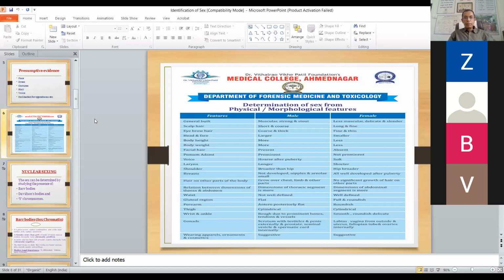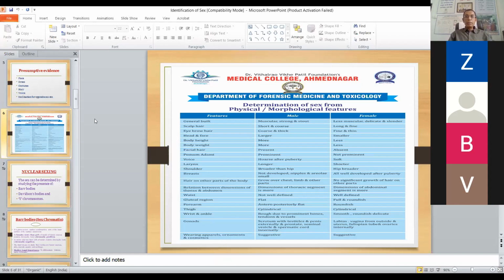Adam's apple is prominent and facial hairs are present in male, while in female it is absent. Then hair on other parts of the body, over the chest and limbs, is more predominant in male as compared to female, but in female also it can be present. So these are not conclusive signs, but with these signs you can get some idea about the sex of that person.